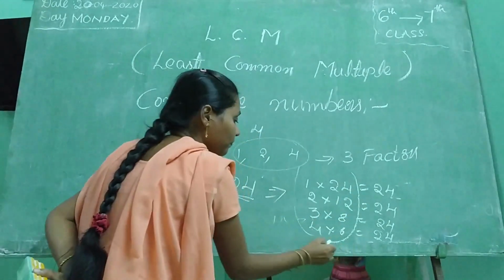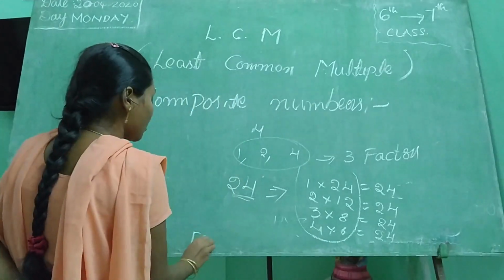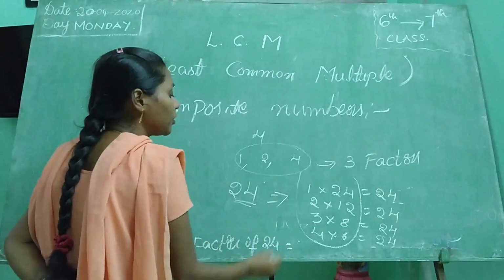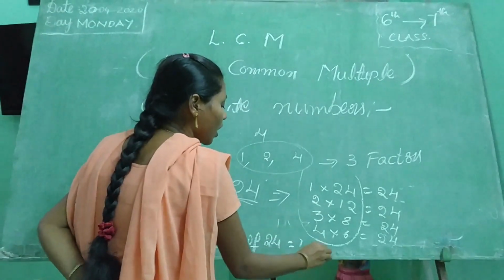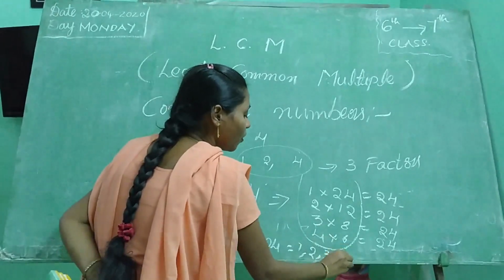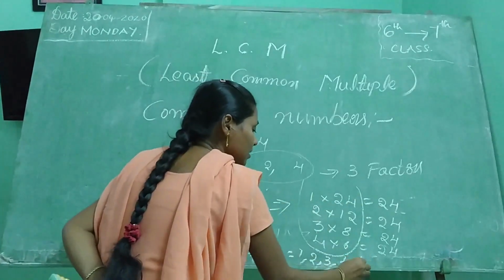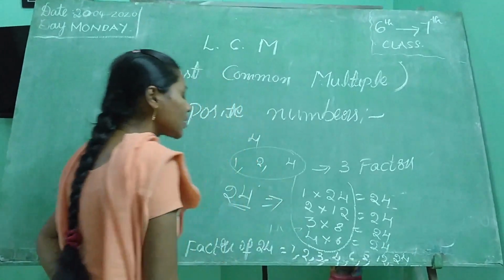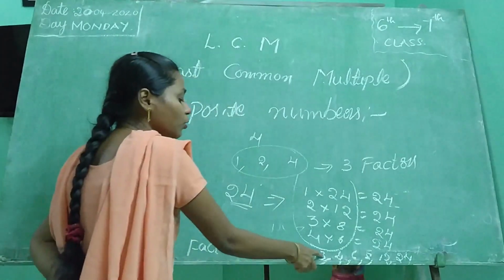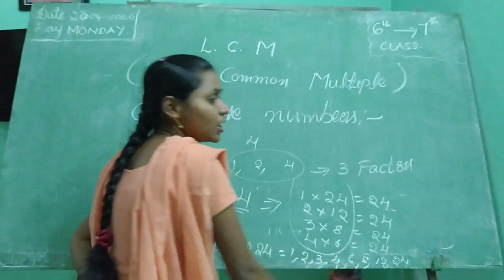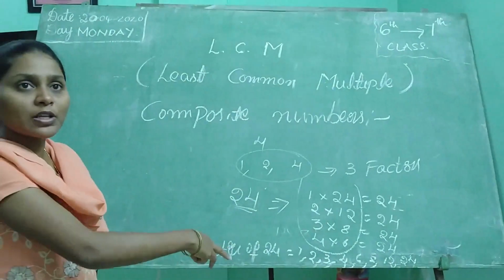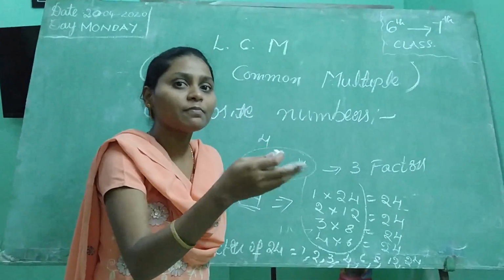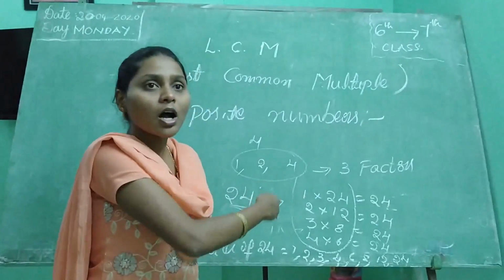Take a U shape, then you can write factors of 24 equal to 1 comma 2 comma 3 comma 4 comma 6 comma 8 comma 12 comma 24. So how many factors of 24? 1, 2, 3, 4, 5, 6, 7, 8. So the number of factors of 24 is 8. 8 factors means it's more than 2 factors. That's why this is an example of a composite number.